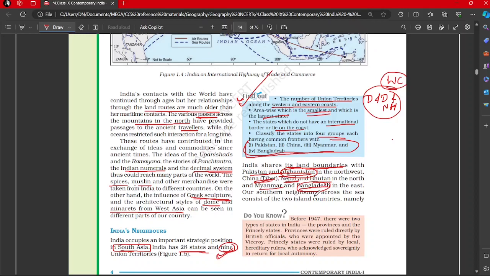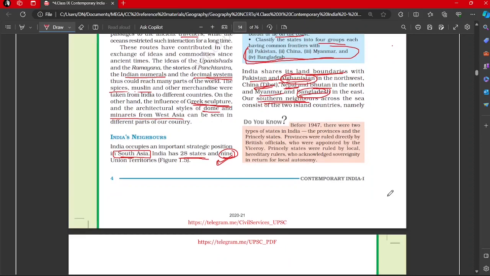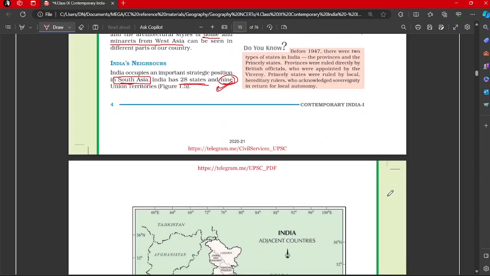Our southern neighbors across the sea consist of two island countries. On the southern side we have the Indian Ocean, and in the Indian Ocean we have two island countries, which are near. We're not going very far. So before that, we will just read this.